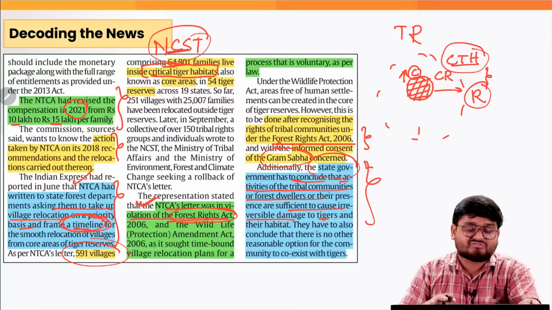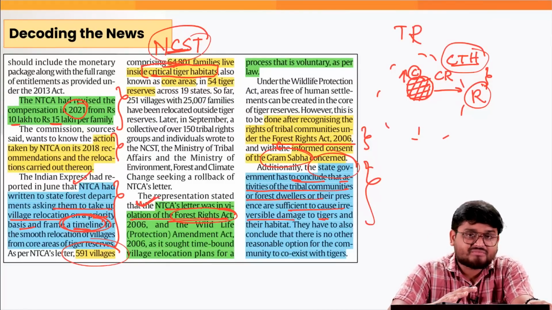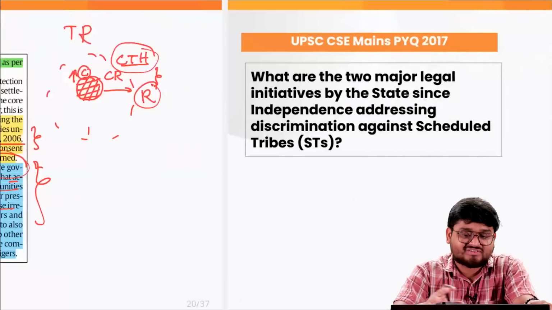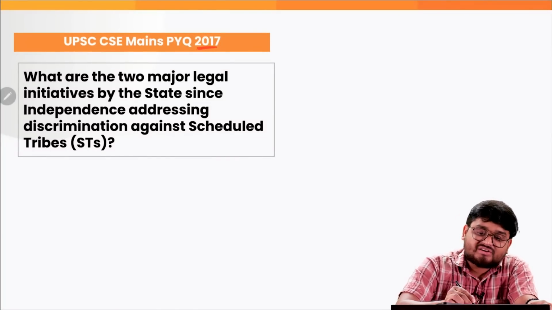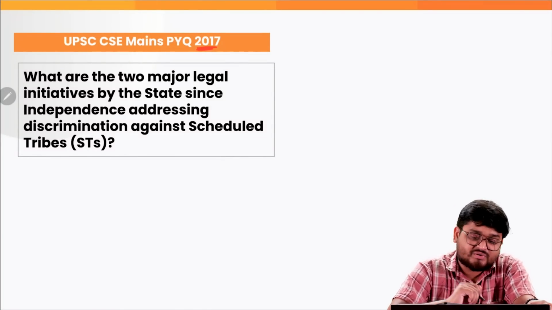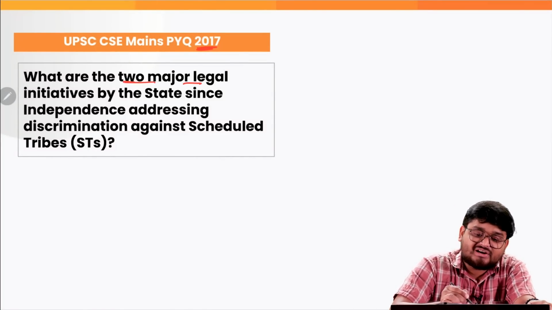So we can use this very important news article for prelims, or also for our mains. And this particular question in the 2017 mains PYQ is: what are the two major legal initiatives by the state since independence?